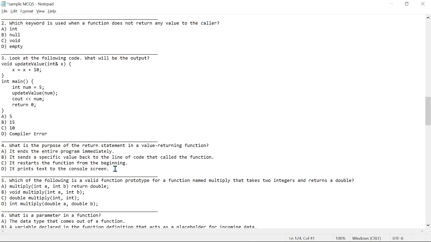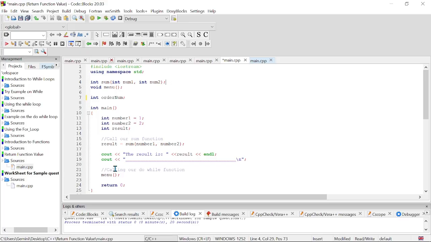It says, what is the purpose of the return statement in a value returning function? This right here is going to be b, which says it sends a specific value back to the line of code that called the function. So let's see if we have an example here.